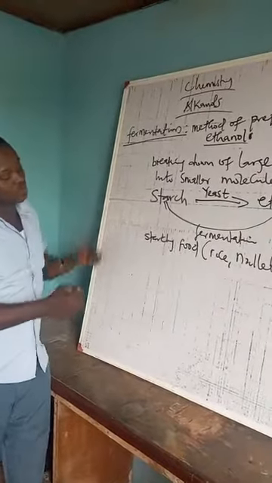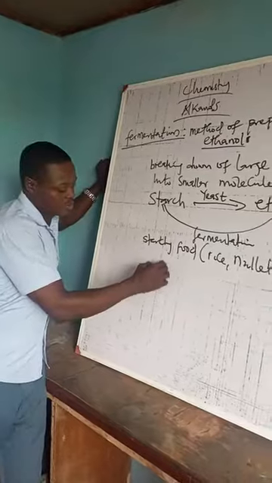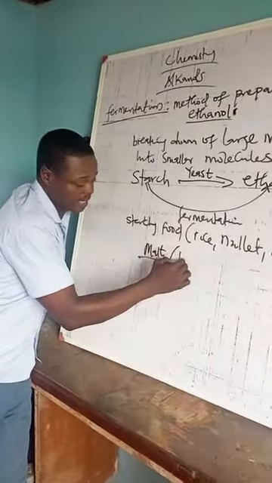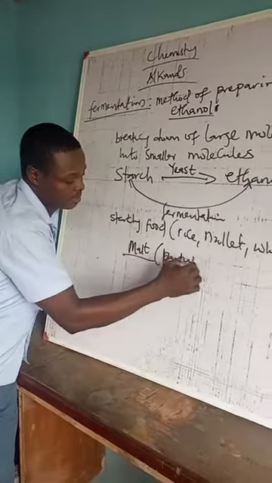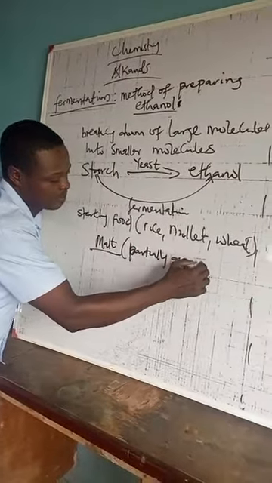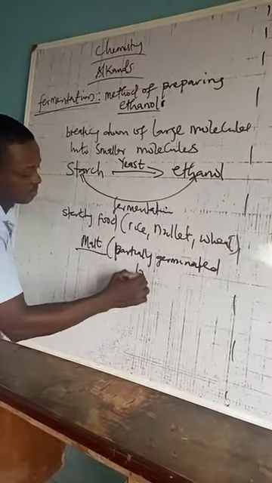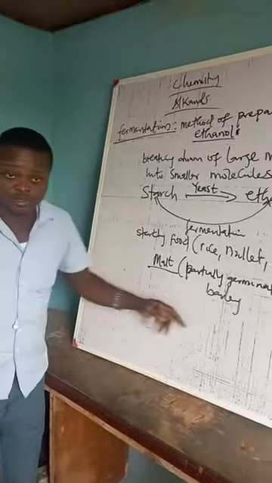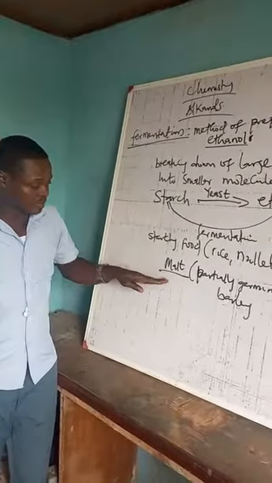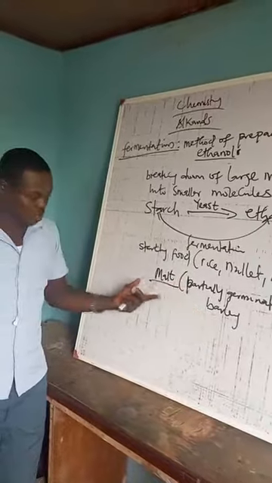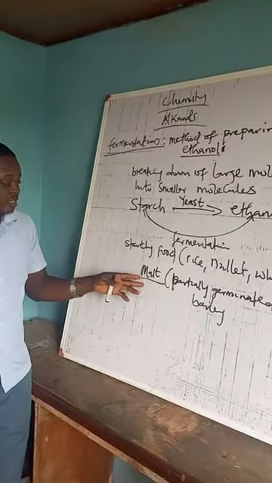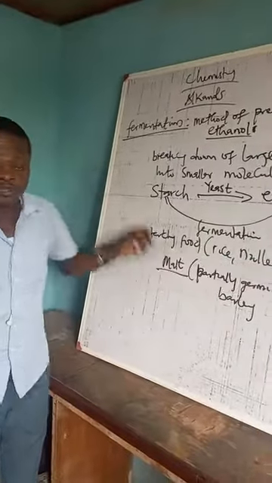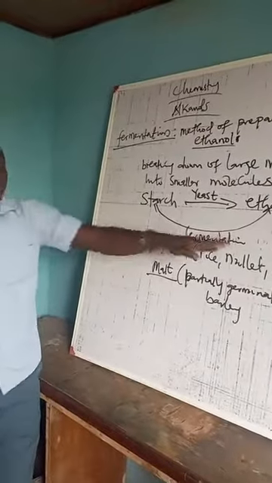After that, you will have to add malt. Malt is what we refer to as partially germinated barley. When this barley plant is being cultivated, when it gets to a certain stage, it is referred to as malt, and that is the first thing you add to your starch, which you've gotten from your rice or any other carbohydrate product, in order to carry out the process of fermentation.